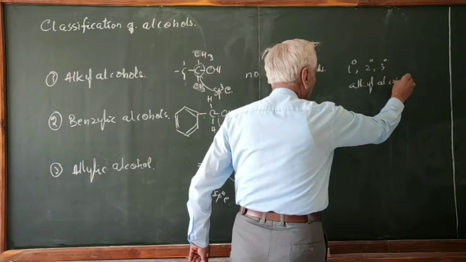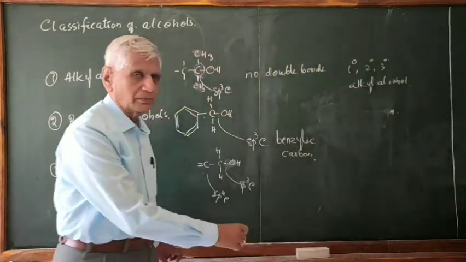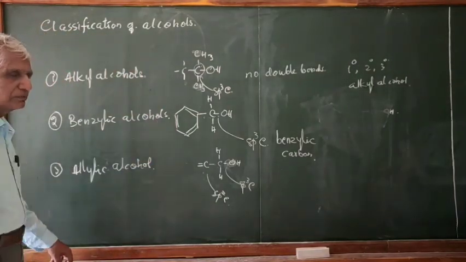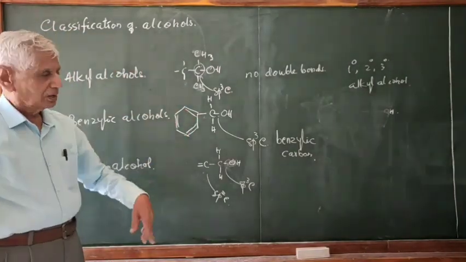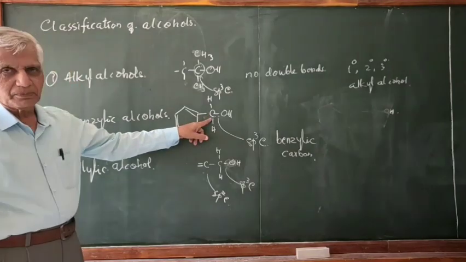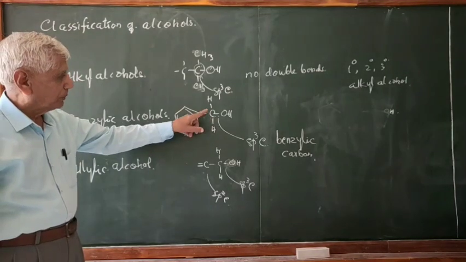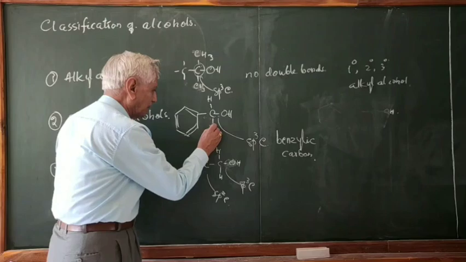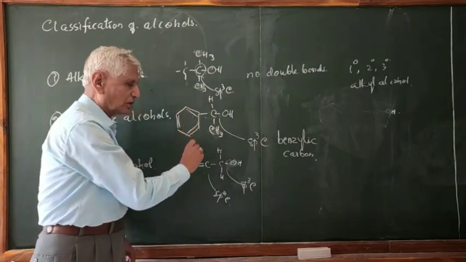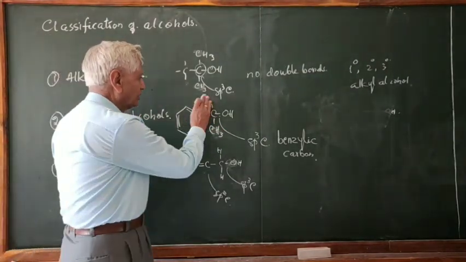I think you followed. Similarly here, this is also sp3. Now this sp3, this is a primary carbon. And one more C can be connected here, say for example here. This is called secondary. Tertiary is this.